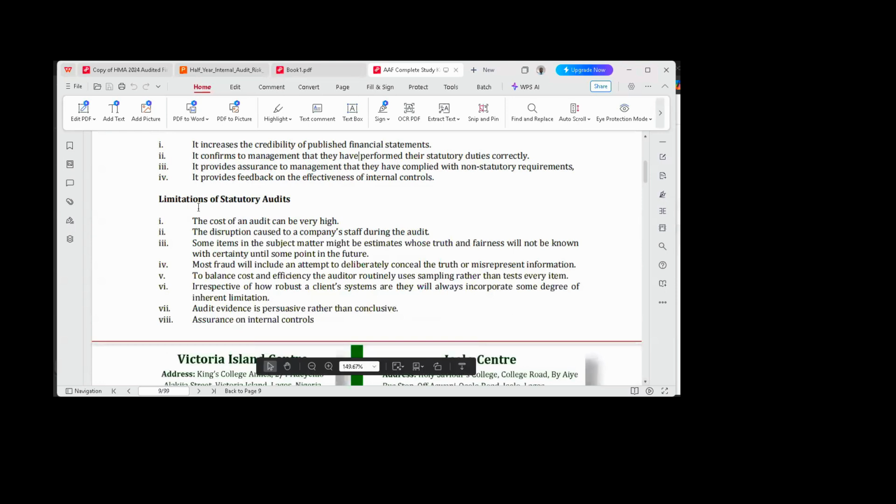Now, let's look at the limitations. Let's look at the other side of statutory audit. Statutory audit means that you must do it. So, what are some of the downsides of statutory audit? Number one, the cost of an audit can be very high. That is the money that you are going to pay the auditors to perform an audit. You could have ploughed the money back into your business